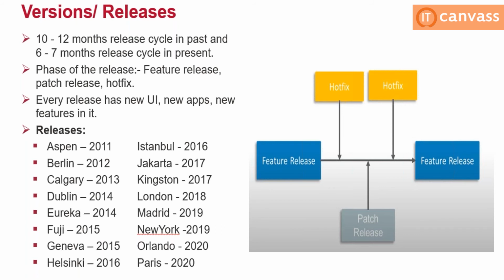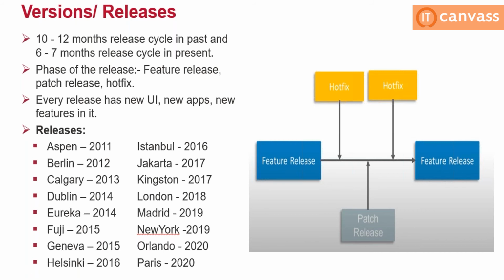Every 6 months they will release a new version. In these 6 months we have different hotfixes and patch releases. What is a hotfix generally? For example, currently we are in Quebec. If any issue is raised by a client between Paris, Orlando and Quebec, saying that after upgrading to Quebec they are facing this issue, ServiceNow will be involved and will do a hotfix, a workaround solution for you. That we call a hotfix. It might be replicated to all other organizations also. For each and every organization, they will coordinate and do a hotfix.